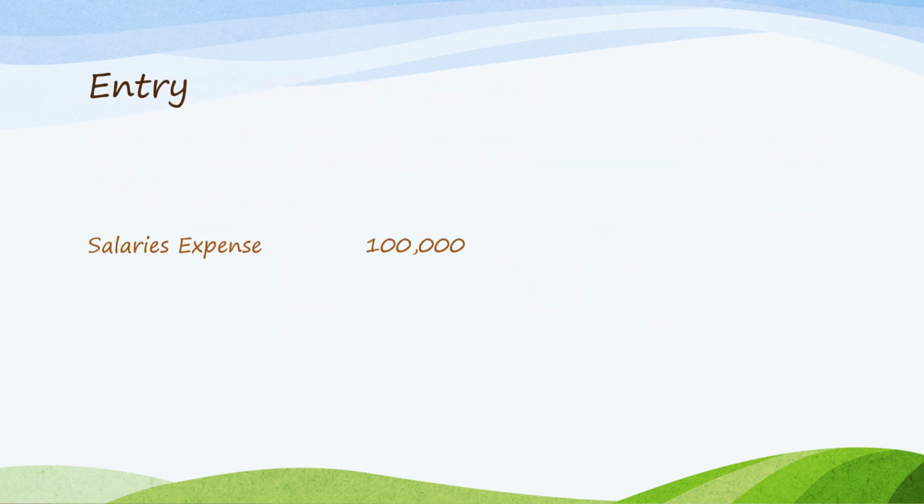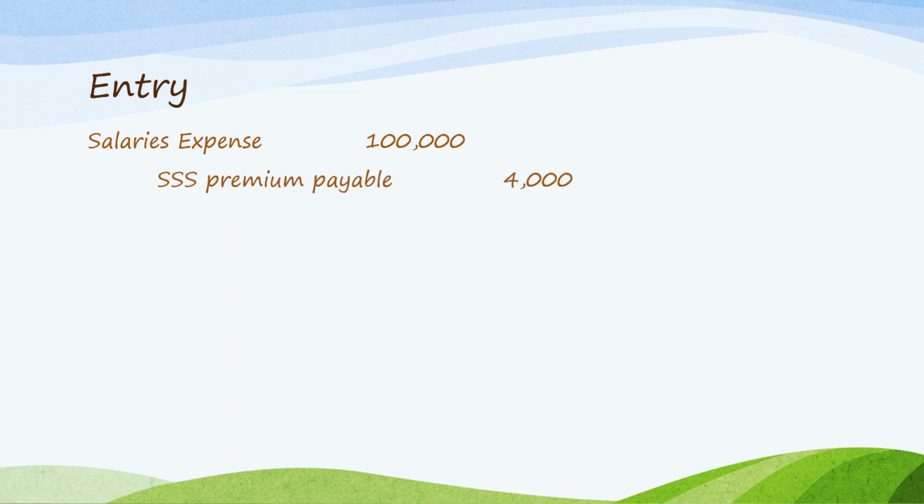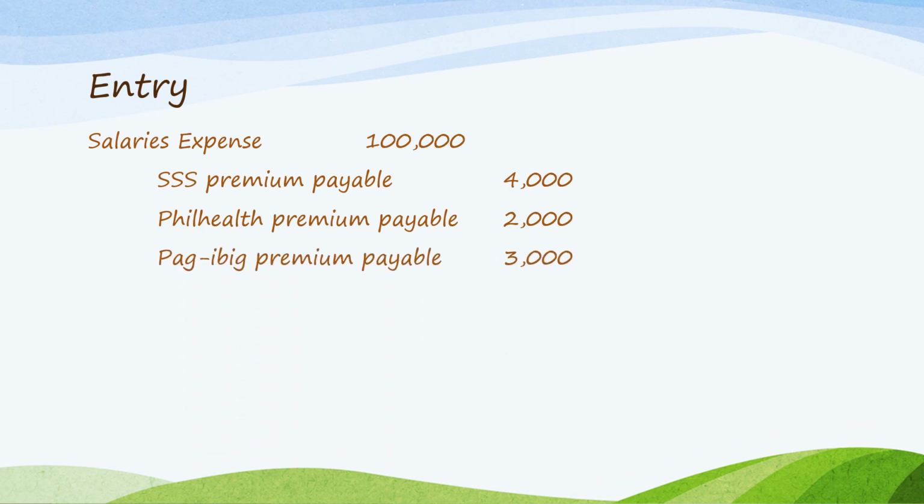debit salaries expense 100,000, which is the gross pay, and then credit SSS premiums payable, because this is payable to the SSS office, and then PhilHealth premiums payable, this is to be remitted to the PhilHealth office. Pag-ibig premiums payable, and this one is to be remitted to the Pag-ibig office.